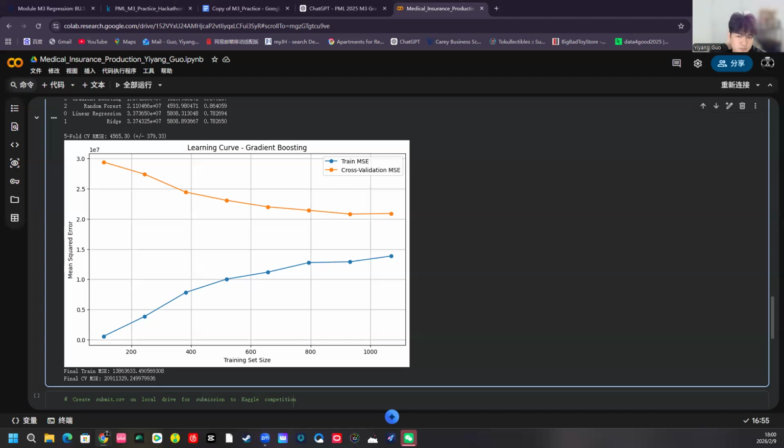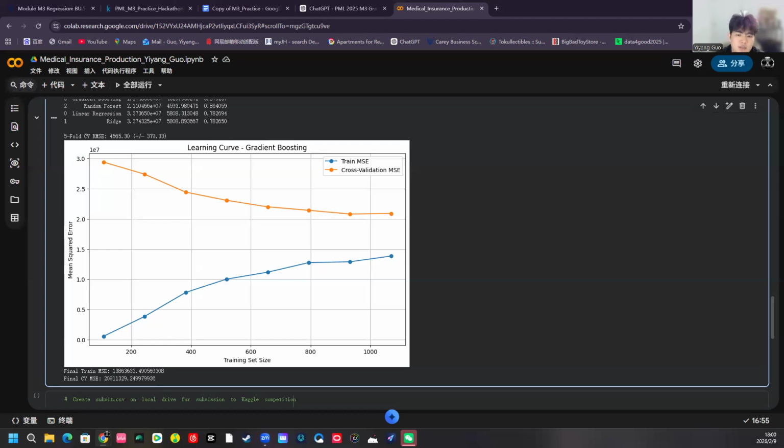To improve performance, I compared 4 models, applied feature scaling, and selected the best model based on cross-validation. To assess model fit, I analyzed the learning curve. It shows good convergence without severe overfitting. The gap between training and validation is about 1.5 times, indicating reasonable generalization.